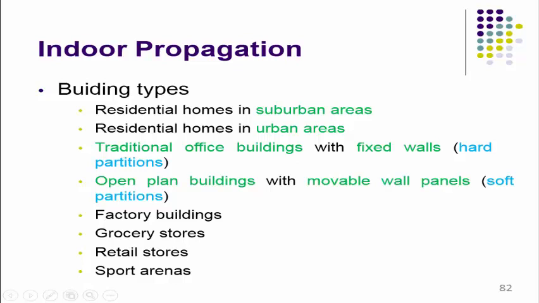Then factory building or type of industry, for example textile industry, chemical industry or any foundry kind of industry. Depending on the factory building and the material used in that building, there are variations in the attenuation factor.